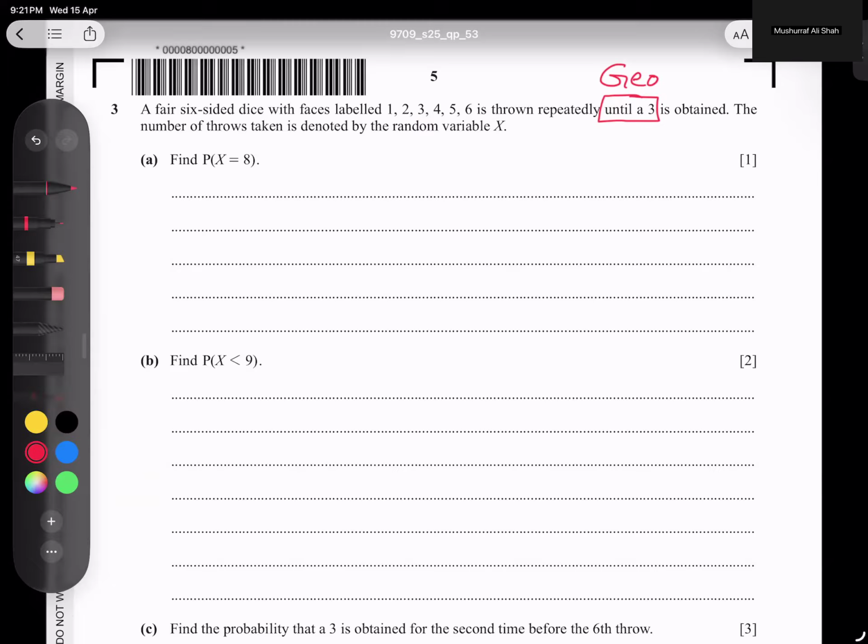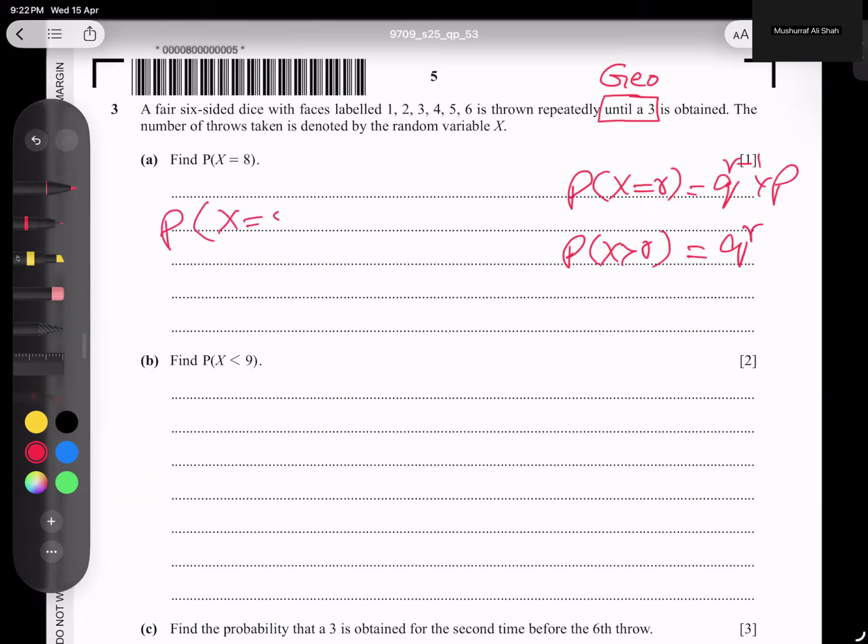It says X equals 8, and basically we have two formulas of geometric probability: one for equals to r and one for more than r. I always revise this one: the formula is q to the power r minus 1, into p. So we have two formulas, one for equal to r, one for more than r. But here you can see this is equal to 8, so this is not a hard job for us.